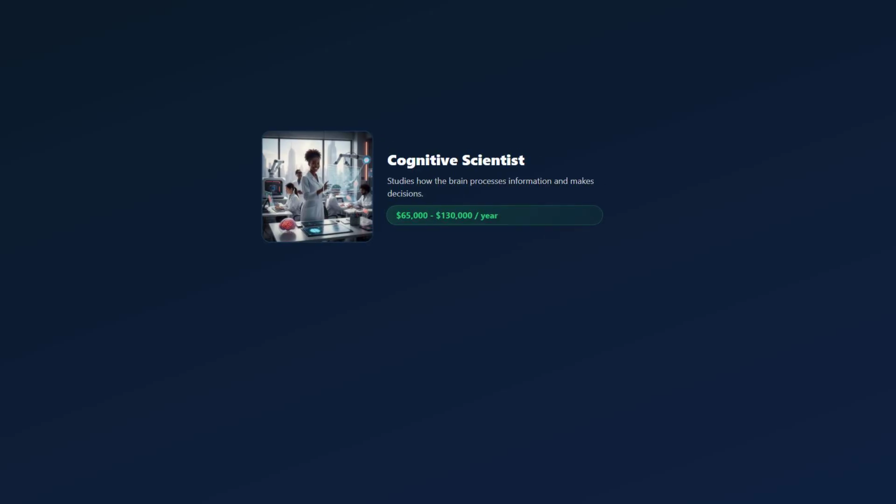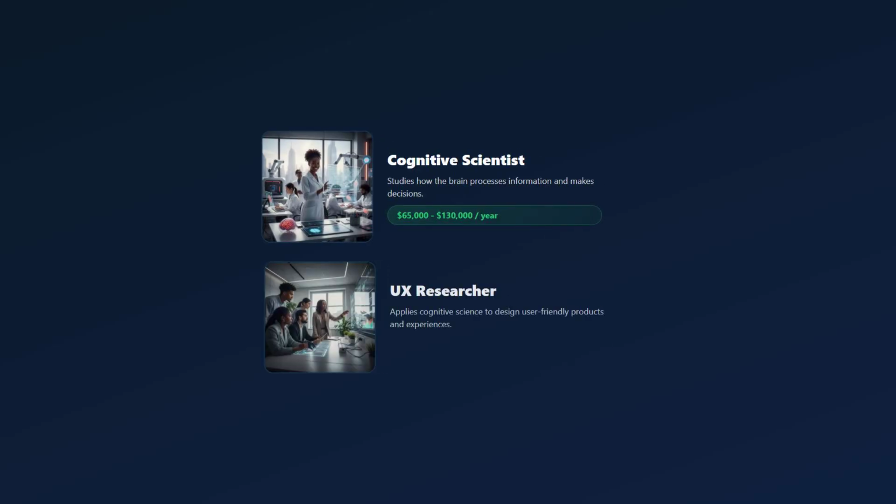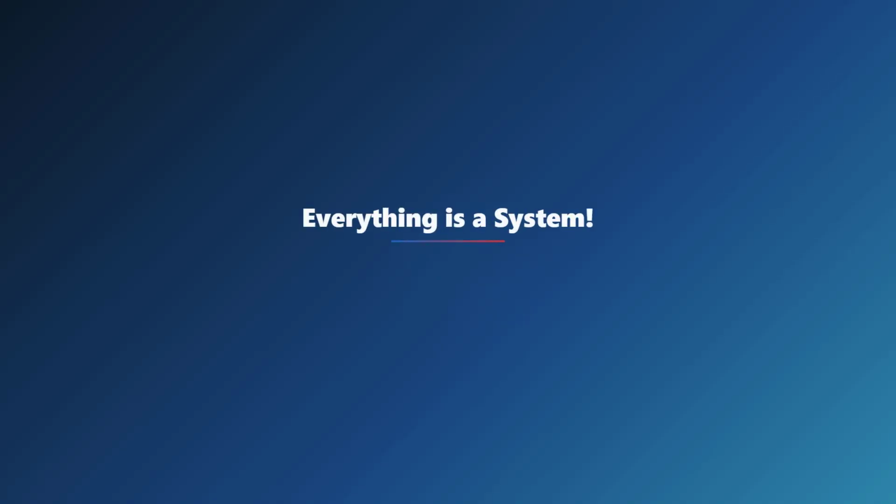Understanding cognitive biases opens doors to diverse and impactful careers. Cognitive scientists and behavioral researchers study how the brain processes information, earning between $65,000 and $130,000 per year. Their insights are vital in fields like healthcare and government policy. You could also become a UX researcher, applying cognitive science to design user-friendly products and experiences, with salaries ranging from $80,000 to $150,000 annually.